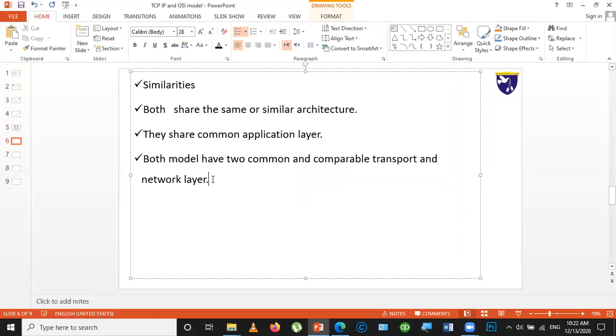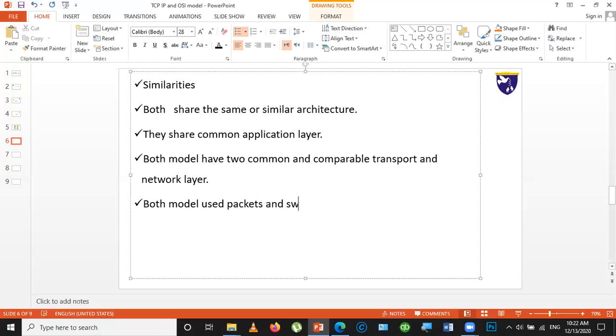Then both models use packet switching technology, because both transmit data by packets.